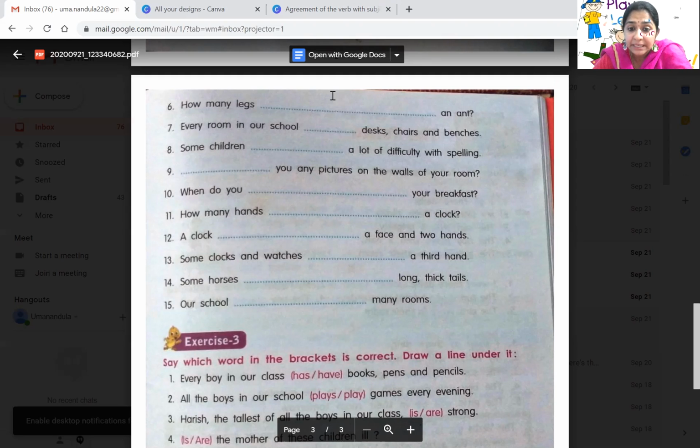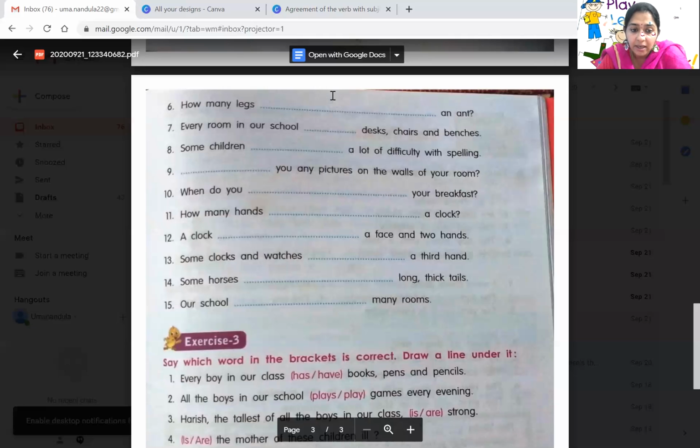Dash you any picture on the walls of your room? Have you any pictures on the walls of the room? Okay, have you? You know, so you should get have. 10th one, when do you dash your breakfast? When do you have your breakfast?